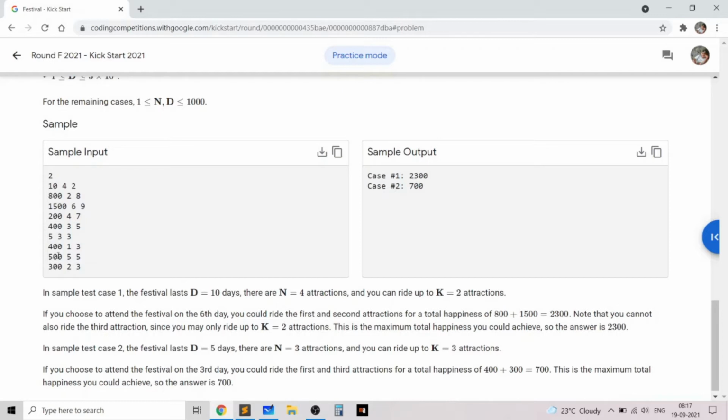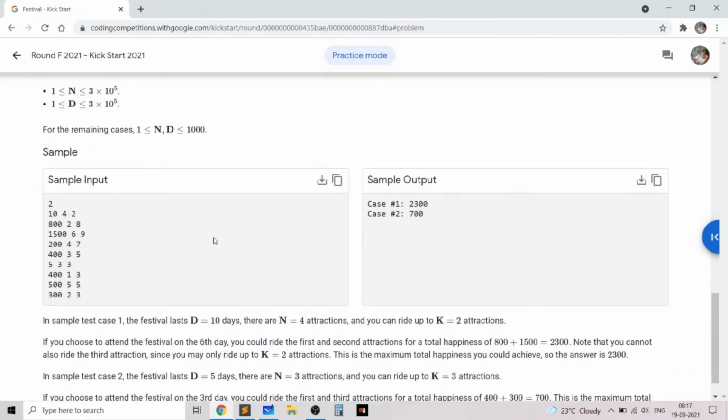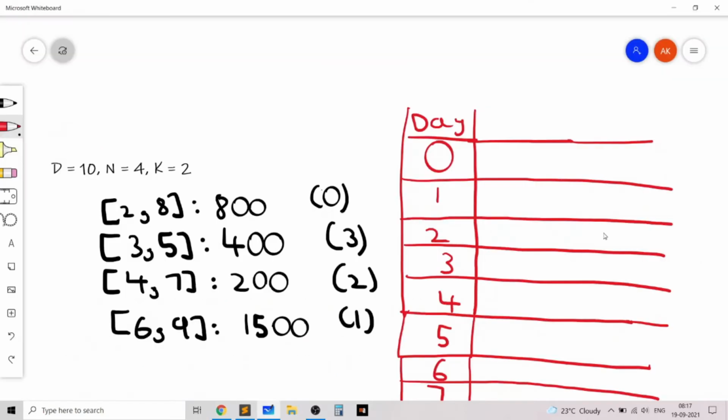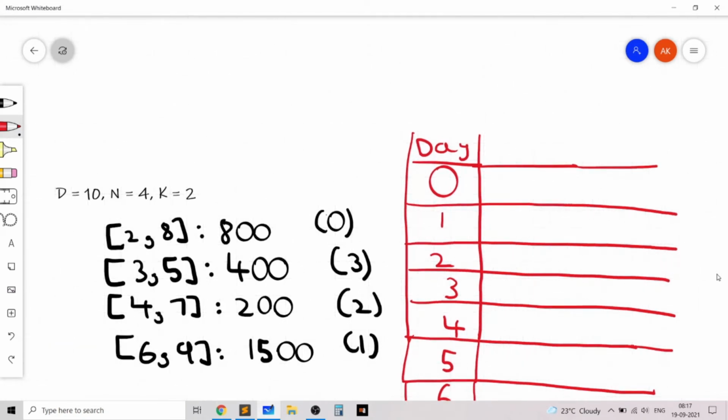So we are obviously going to iterate over all the days and we need to keep track of the K best elements. Let's use one multiset to keep track of those K elements, and in the second multiset we'll store the remaining events which happen on day I. I'll illustrate this with the help of an example.